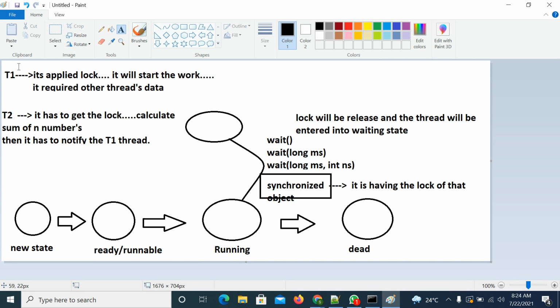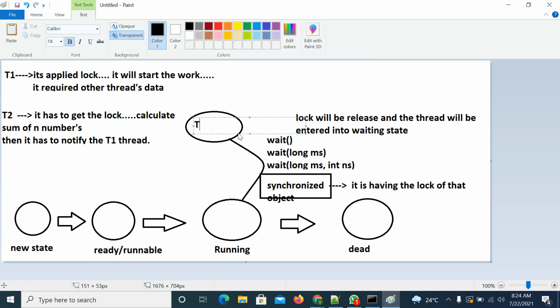What will happen to the T1 thread if you call the wait method? Whatever lock it has applied will be released and the thread will enter into waiting state. Now in this case, the T1 thread will be in waiting state.